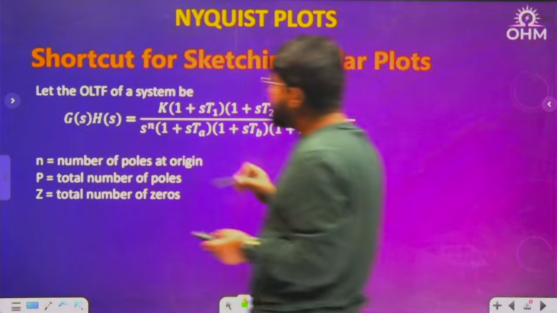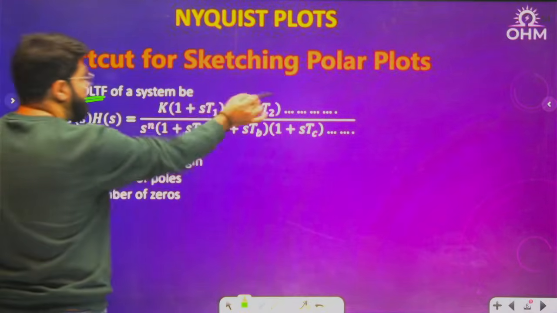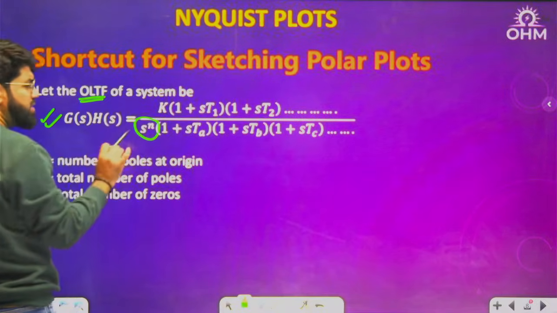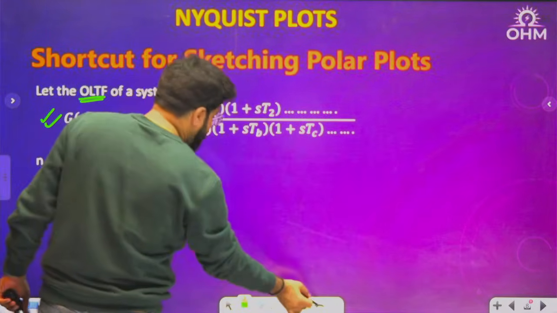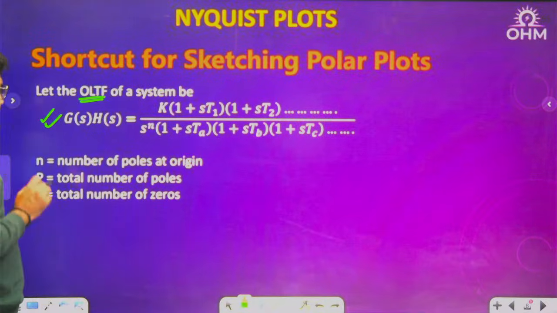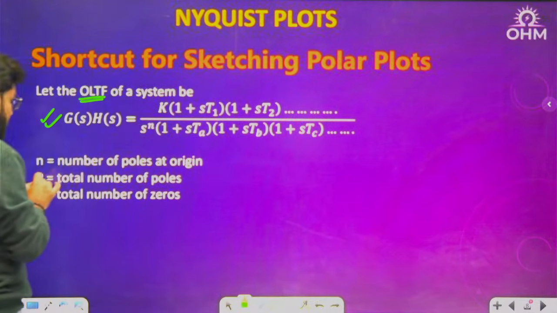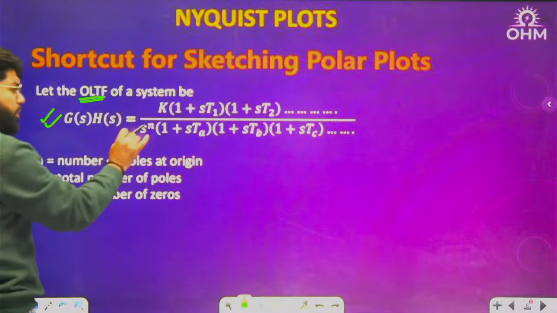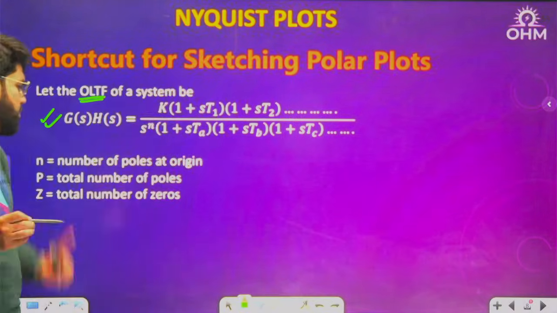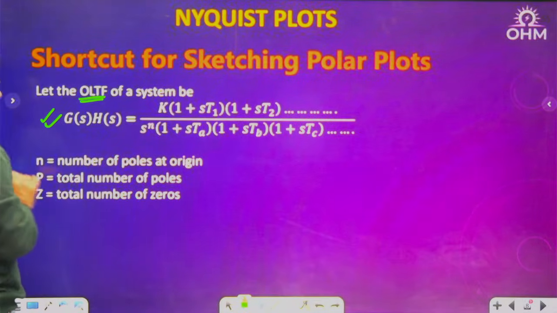Normally some G(s)H(s), the open loop transfer function, will be given to you. Suppose K(1+sT1)(1+sT2), some simple zeros, divided by s to the power n, poles at origin, then (1+sTa)(1+sTb), etc., some pole terms. Then n is the number of poles at origin. P is the total number of poles, including origin and everything else. And suppose Z is the total number of zeros of the open loop transfer function. So these are the basic details.